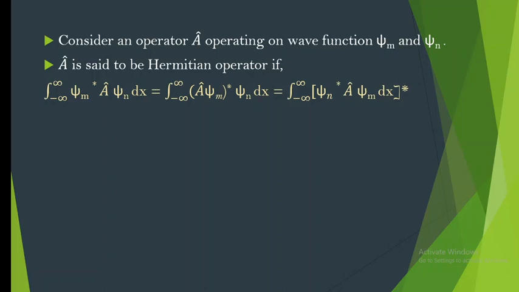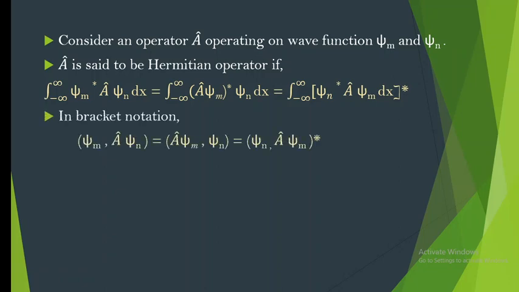It is similar but in terms of operators. And it should be equal to the conjugate of the whole with the reversing of the wave functions, that is xi n star A cap xi m dx, the whole conjugate. Here, at last, we have just interchanged them. So if you remember the sequence, you can understand and even reproduce the definition of a Hermitian operator. The left hand side is always a conjugate and the right hand side wave function is just as it is.